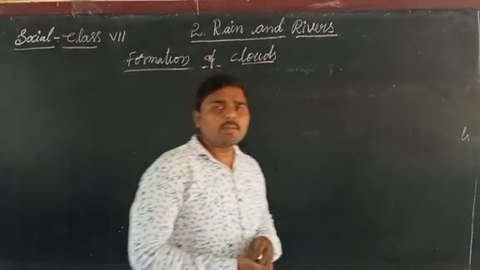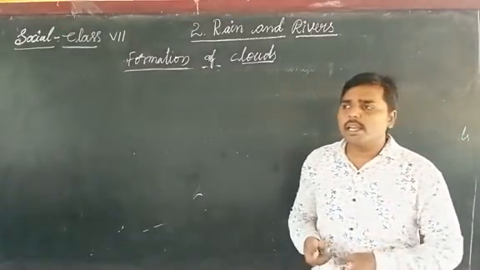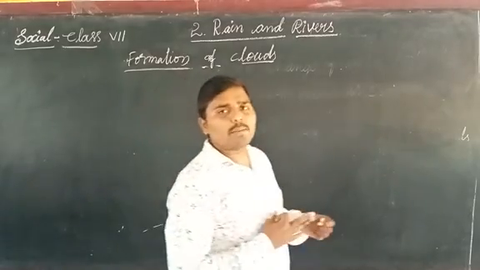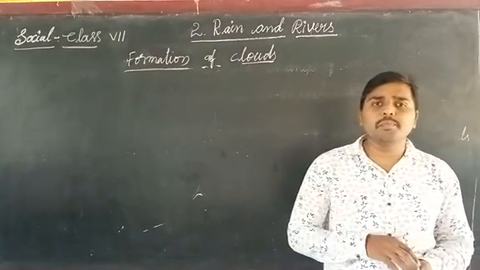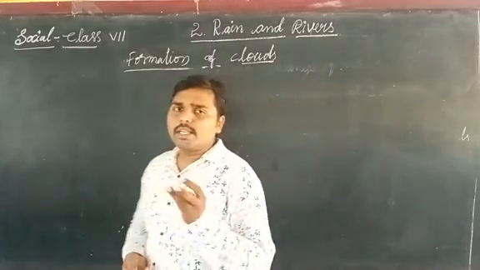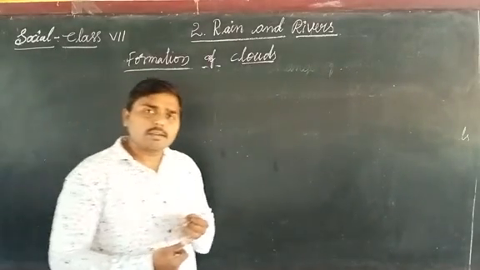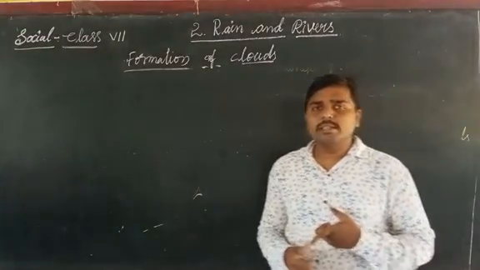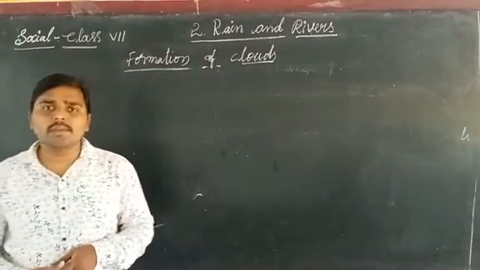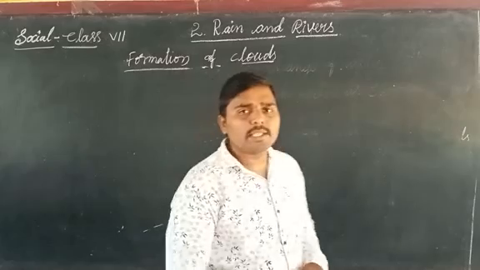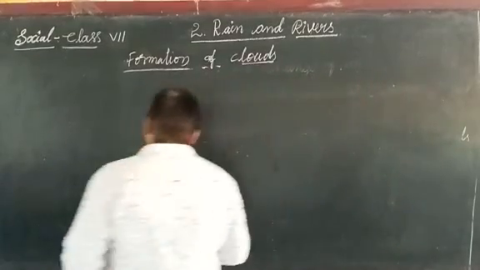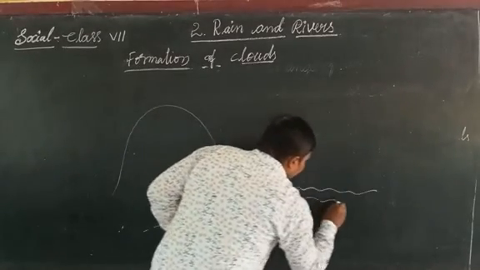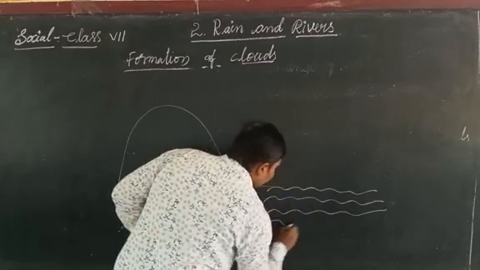Along with the water bodies like oceans, seas, rivers, ponds, canals, the evaporation takes place in humans, plants, animals, trees, and soil.